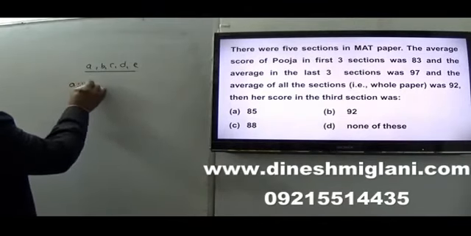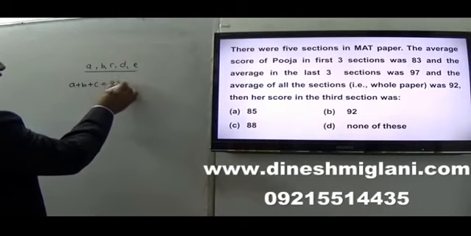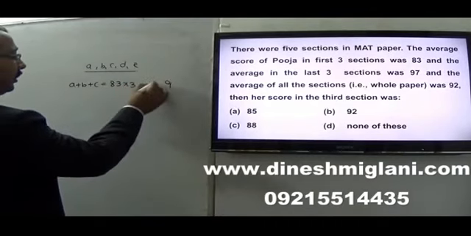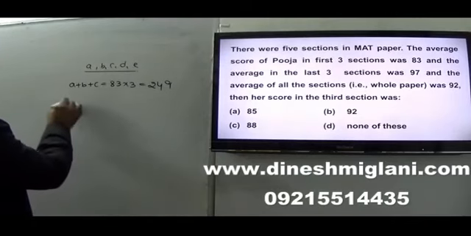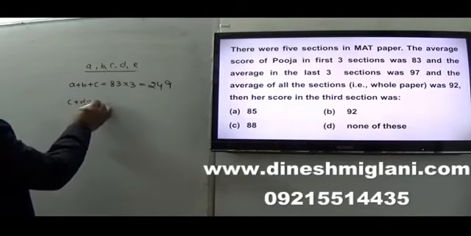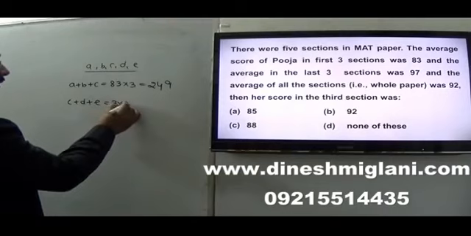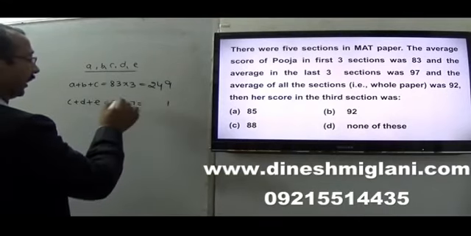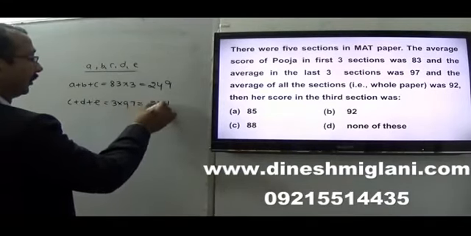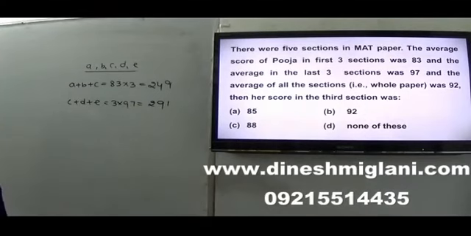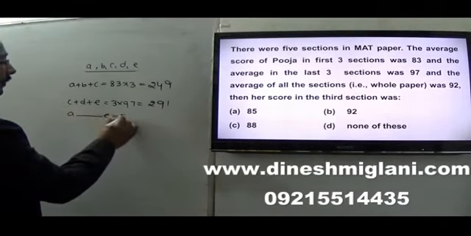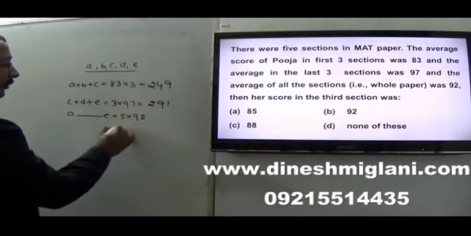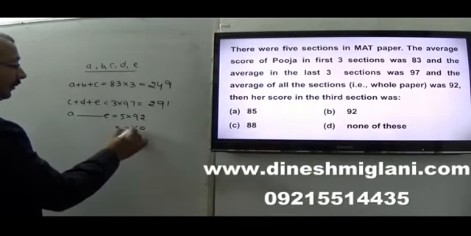Average score of Pooja in the first 3 sections is 83. So I can say that A plus B plus C is 83 into 3, which is 249. Then average in the last 3 sections, you may say that C plus D plus E is 3 into 97, so I can say 291. Average of all the 5 sections, A to E, sum is 5 into 92, which is 460.